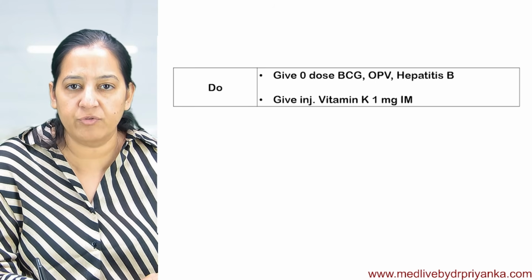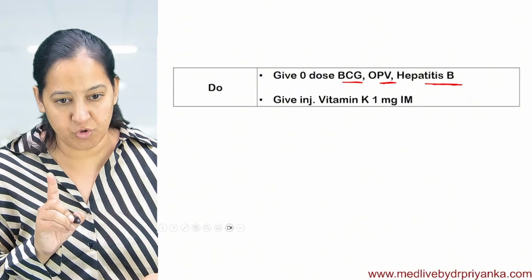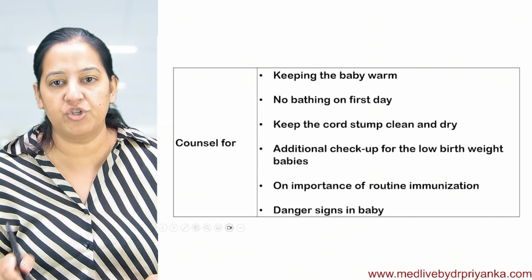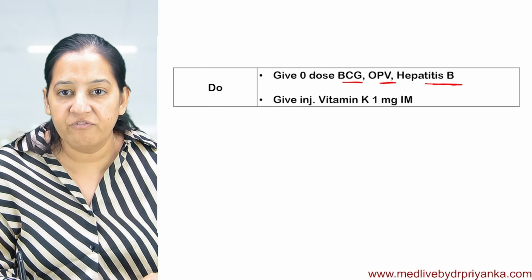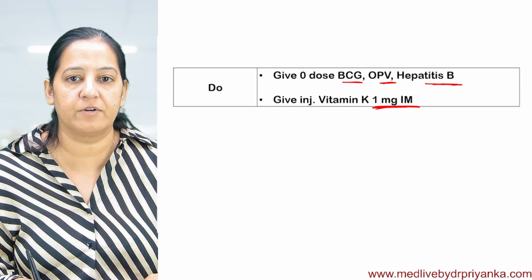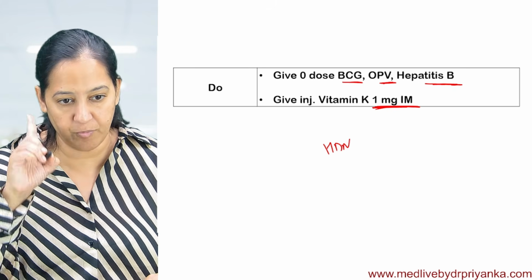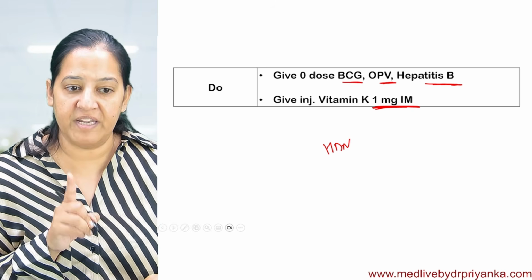That's it. And you have to give BCG, OPV, and hepatitis B. That has to be given just after the birth. Make sure that the newborn got these 3 vaccines on the birth. And 1 milligram of vitamin K, to prevent hemorrhagic disease of newborn. You know HDN, hemorrhagic disease of newborn, you must have read in pathology. To prevent HDN, we give 1 milligram of vitamin K injection to all newborns.